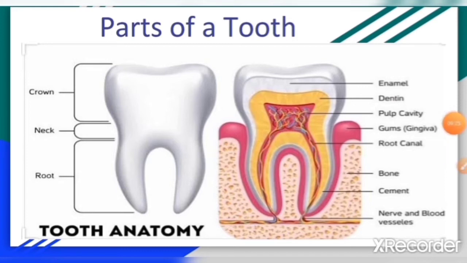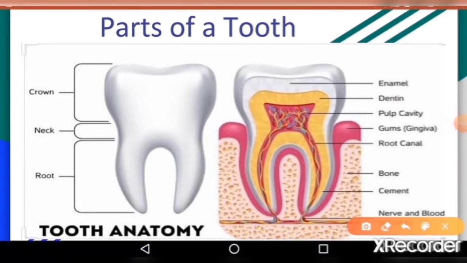Now let me explain you again. A tooth has a crown and a root. The crown is the part we see, whereas the root is the part inside the gums. Gums hold the teeth in their places. The white part on the outside of a tooth is called enamel, and it is the hardest substance in the human body. Below the enamel lies the hard dentine.